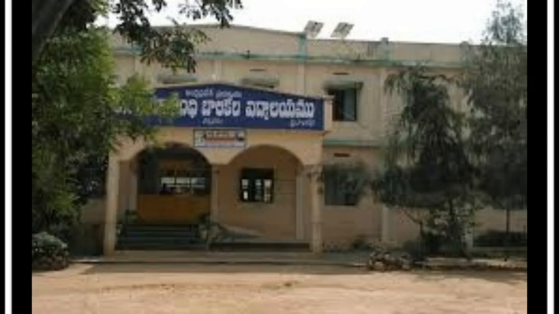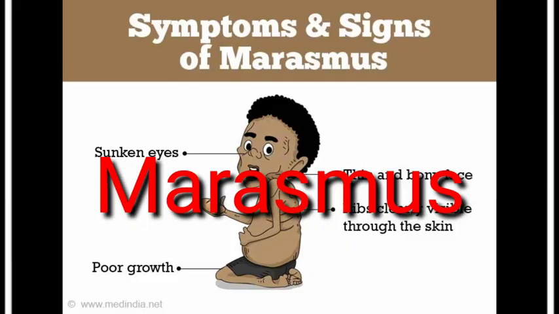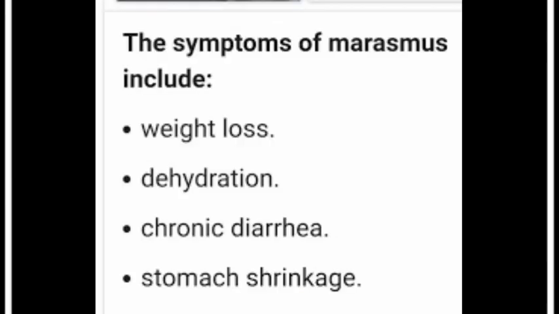Okay. Next, marasmus. This marasmus disease is also due to deficiency of both proteins and calories. Marasmus occurs more often in young children and babies. This marasmus leads to dehydration and weight loss.